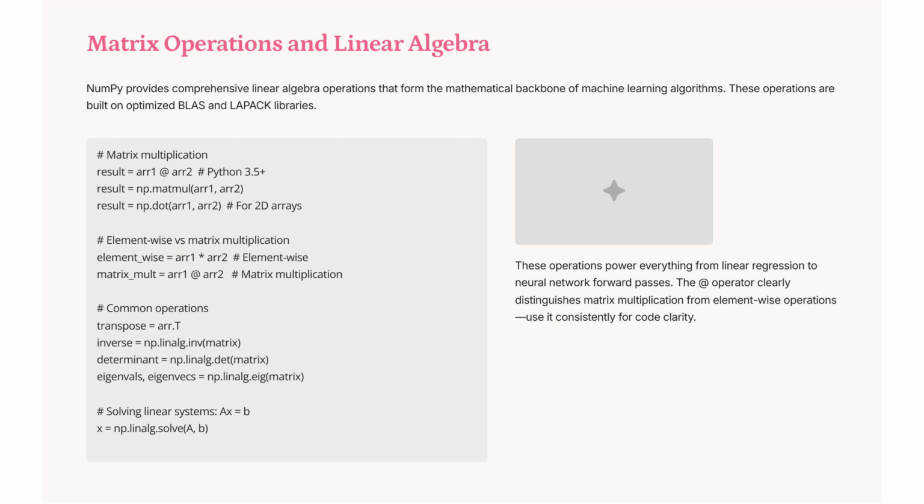Use arrays for matrix multiplication, np.matmul, or np.dot for 2D arrays. Differentiate element-wise from matrix, Kronecker, multiplication. Key operations include transpose, inverse, determinant, eigenvalues, and solving linear systems. These underpin algorithms like linear regression and neural networks.